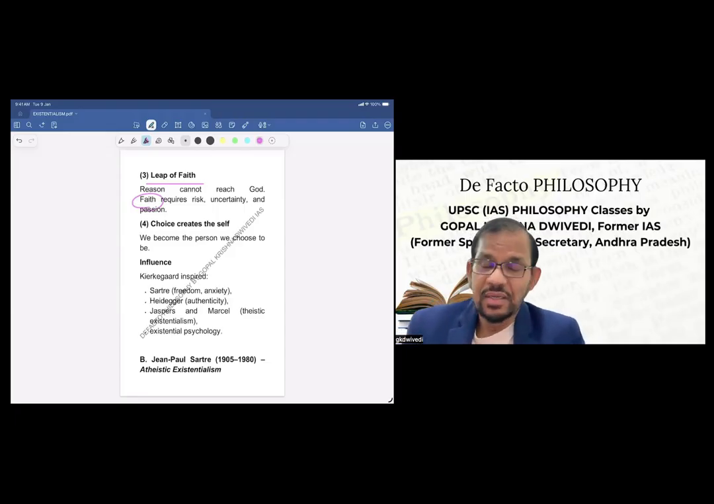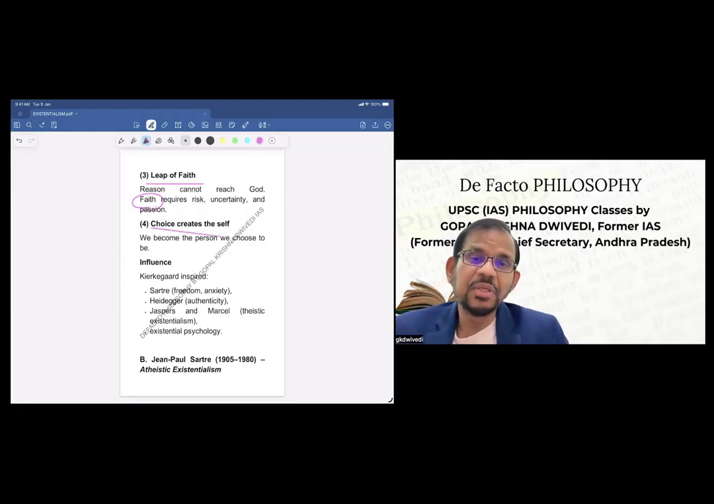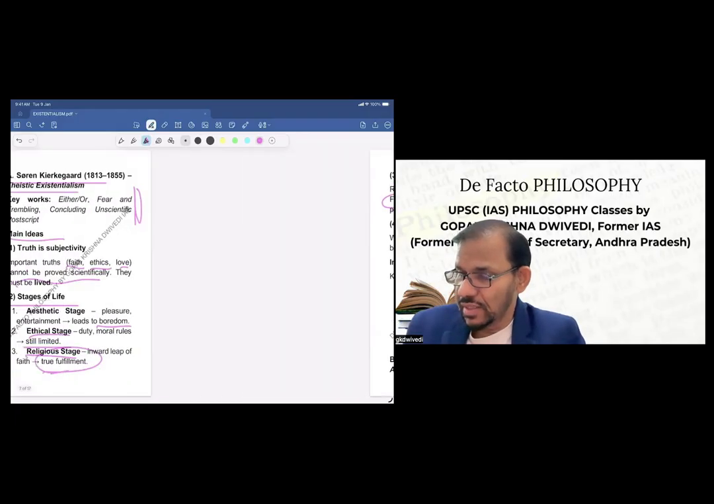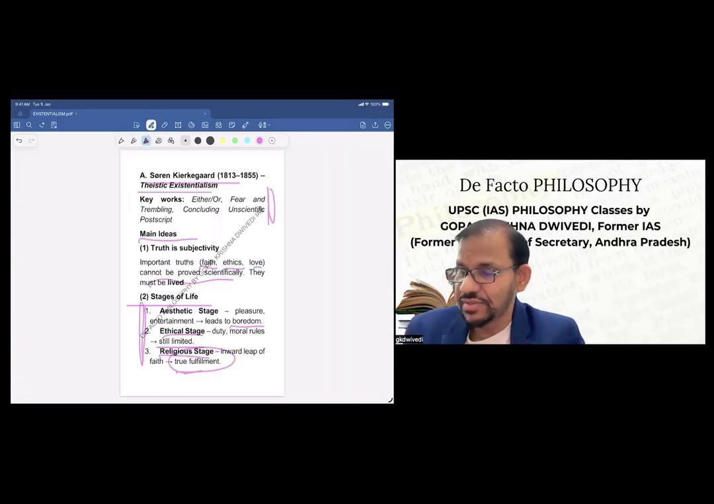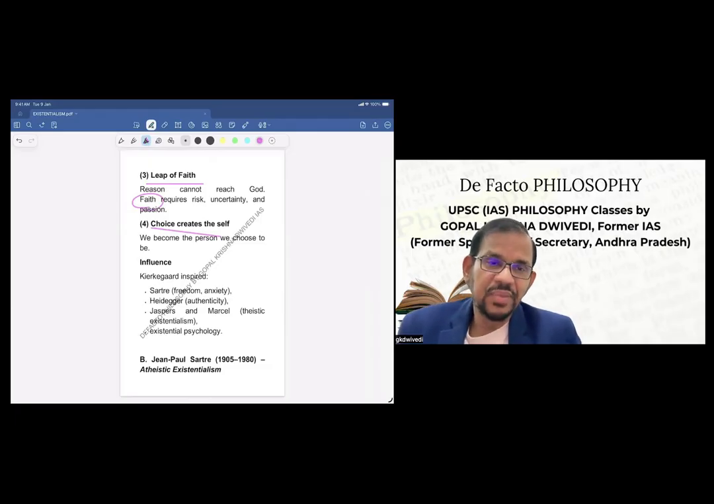Then another important key idea is that choice creates the self. We become the person we choose to be. As you see, here are three different stages of life, three different choices. So he says choice creates the self. We become the person we choose to be. We may choose the aesthetic stage for pleasure, and we may choose the religious stage. So that's what is there.